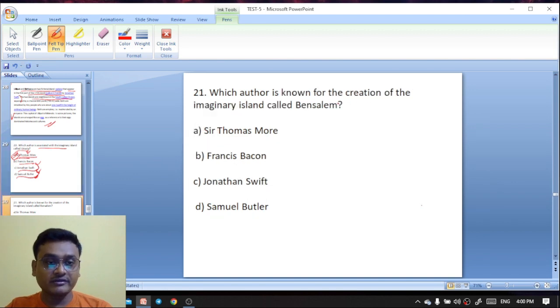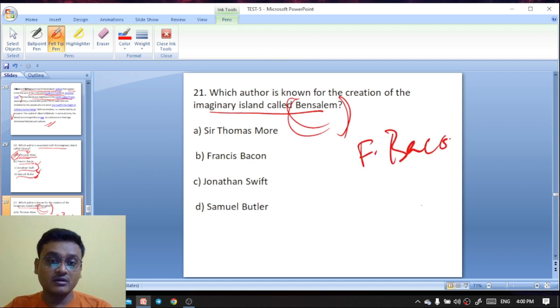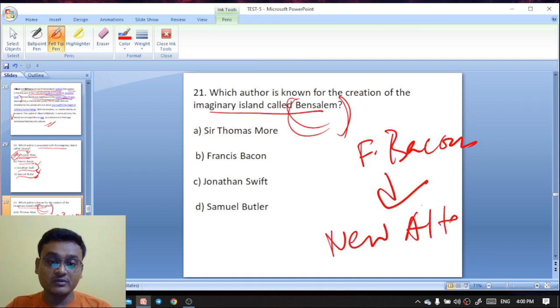Next question. Which author is known for the creation of the imaginary island called Benjamin? This is an imaginary island that was created by Francis Bacon, in his utopian novel New Atlantis. New Atlantis is the work, and in that work we find the imaginary island called Benjamin.